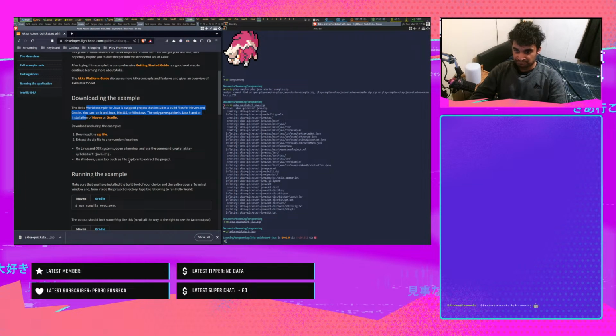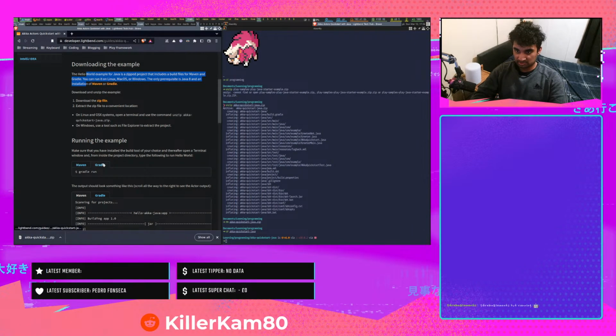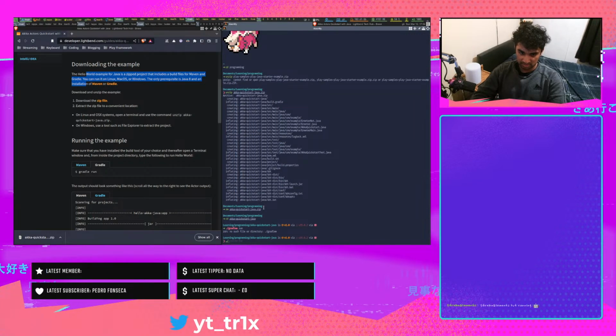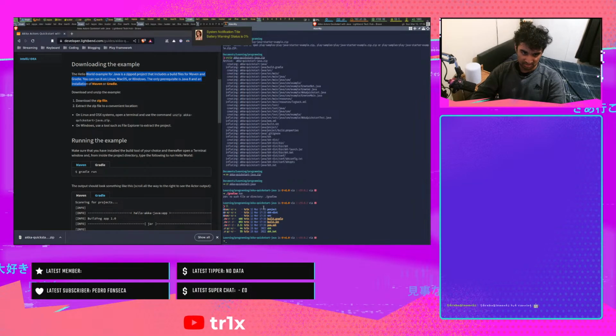So I'm going to use Gradle because I like Gradle. Let me just... Oh, I was using SBT.